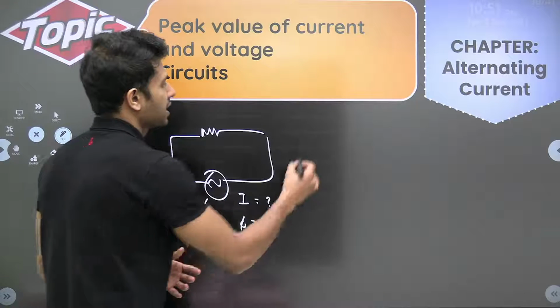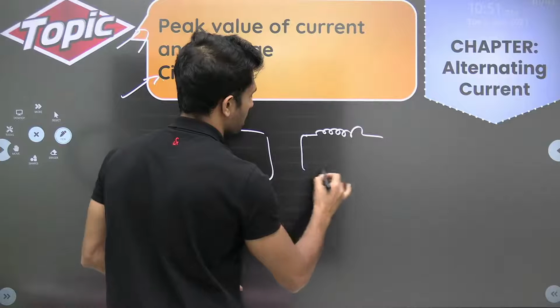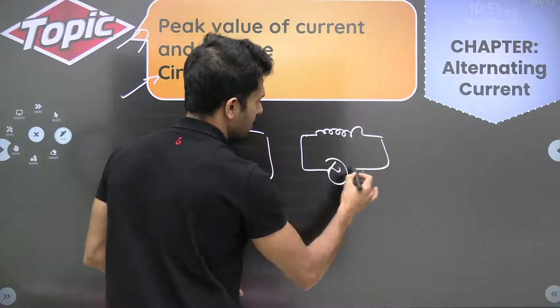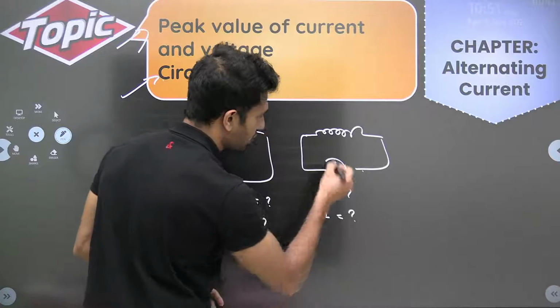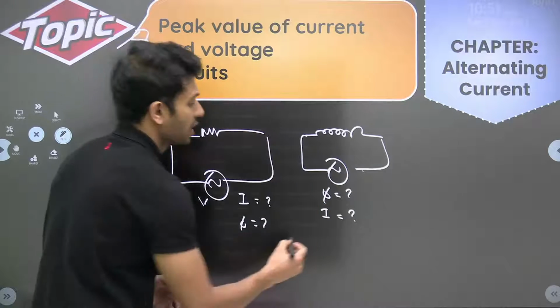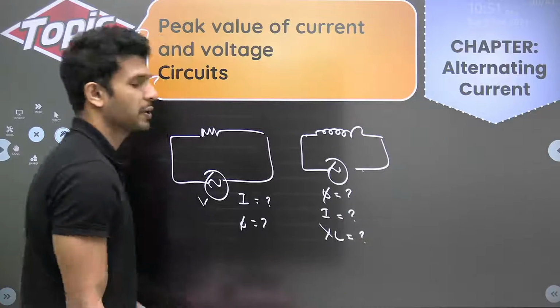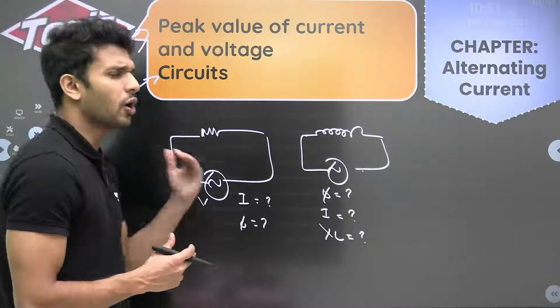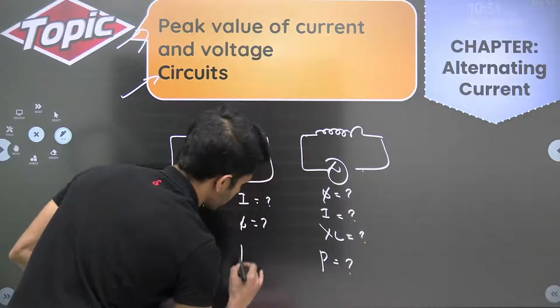Similarly, if you have an inductor connected across an AC, questions can be what is the phase difference, what is the value of current produced, and what is the net resistance of this circuit? Similarly for all the circuits, and also finding the average power.